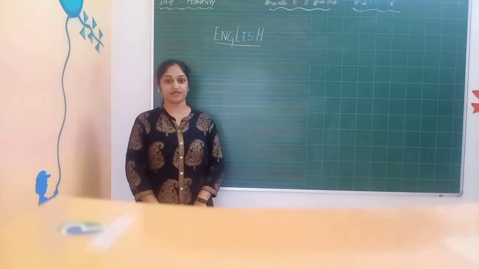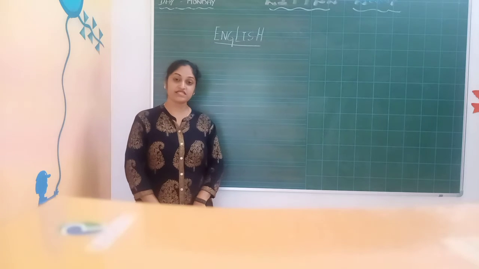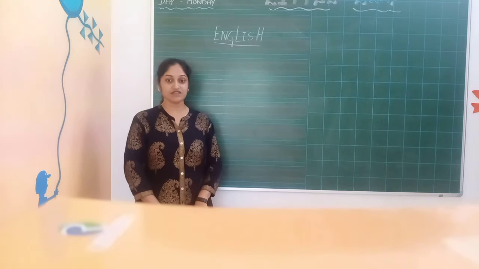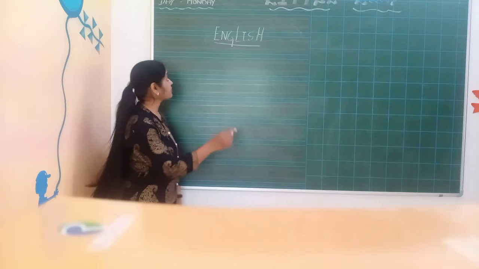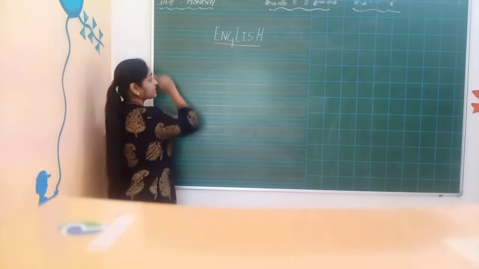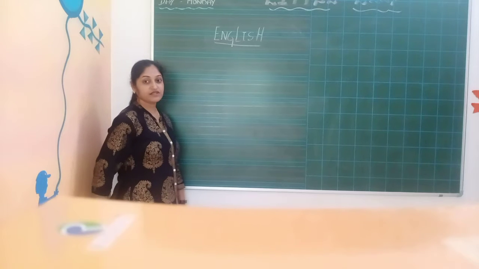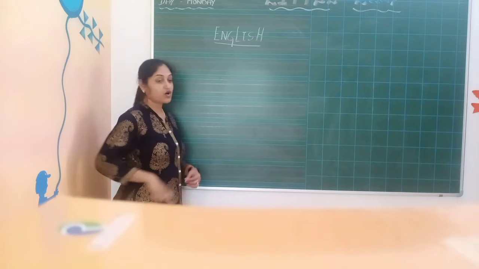In the alphabets, vowels are there and consonants are there. Right, children? Shall we start? Okay. As I told you, we have 26 alphabets.